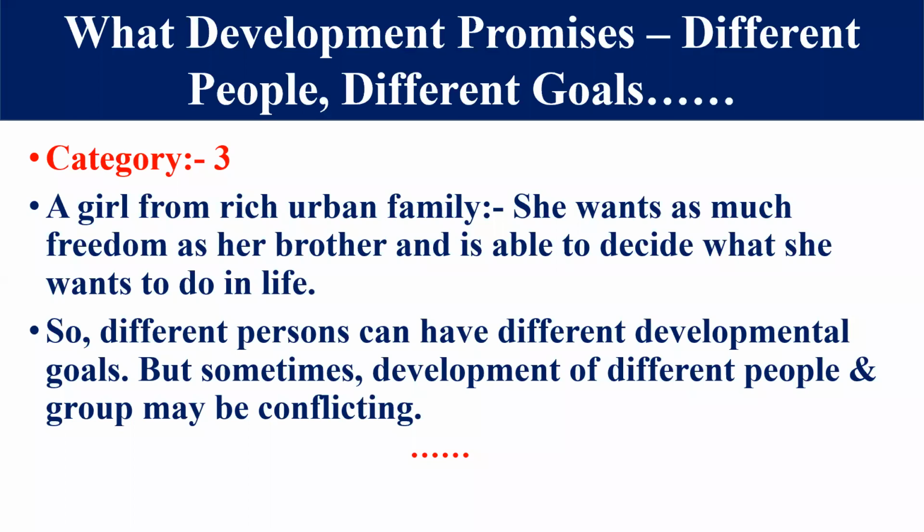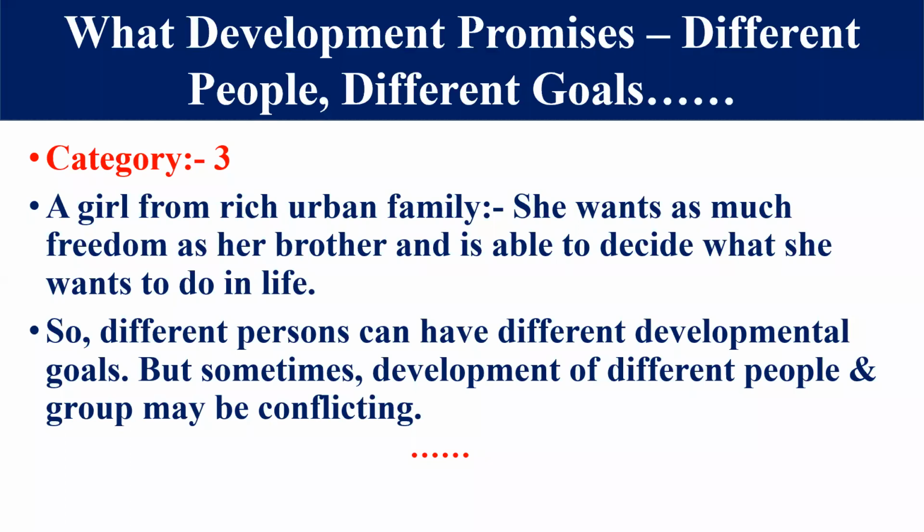See category 1 and 2. Category 1 requires more wages, but category 2, the large farmer, requires cheap labor. Think about this situation. These situations conflict with each other. This situation creates a contrast between each other.